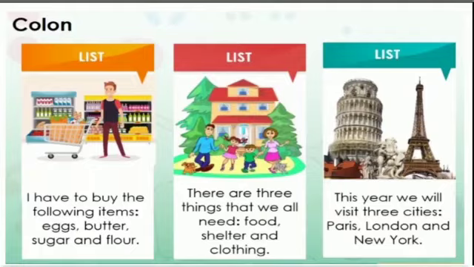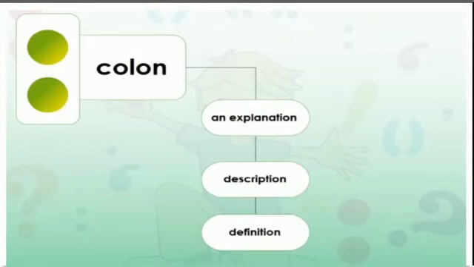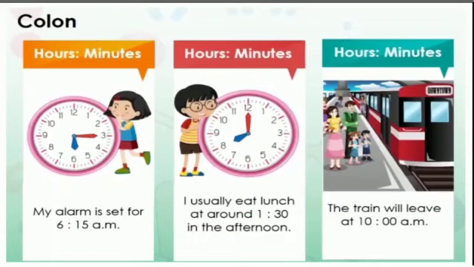A colon is also used to introduce an explanation, description, or a definition. A colon is used to separate hours from minutes, that is, to show time. For example, my alarm is set for 6:15 a.m. I usually eat lunch at around 1:30 in the afternoon. The train will leave at 10 a.m.